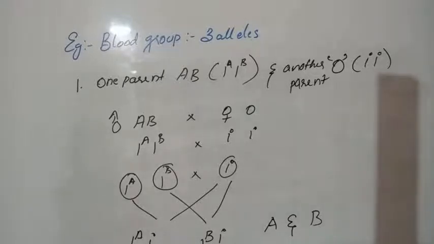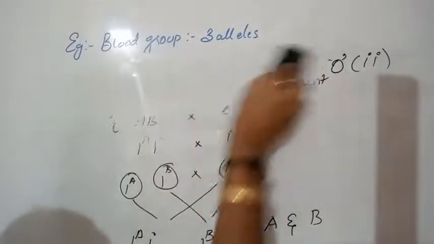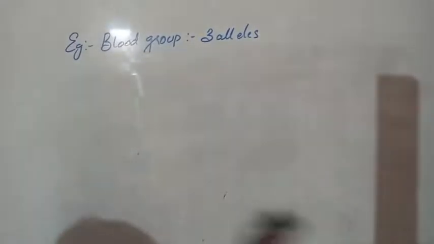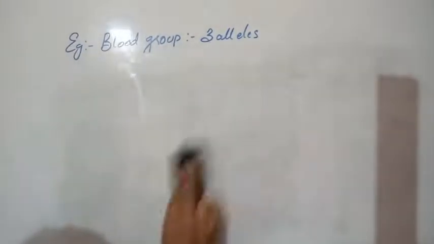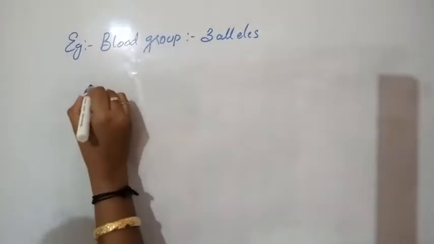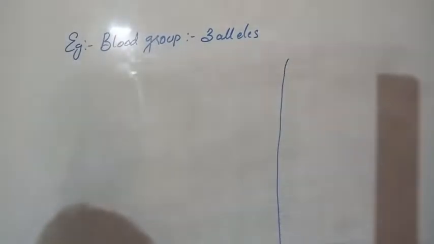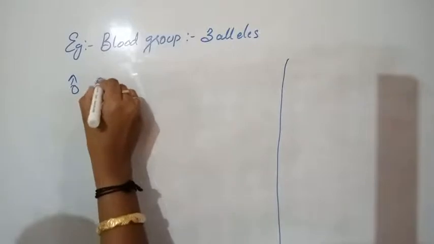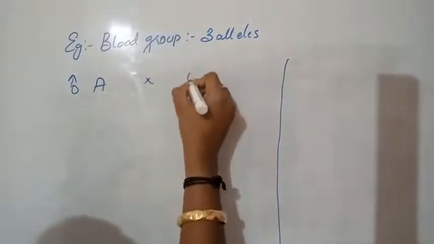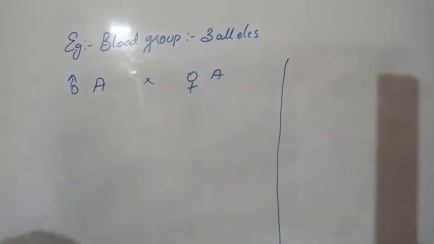Then the next possibility. If both parents have blood group A and any of their offspring has blood group O, it means both the parents are heterozygous. Suppose there are two possibilities: male A blood group crossed with female A blood group.